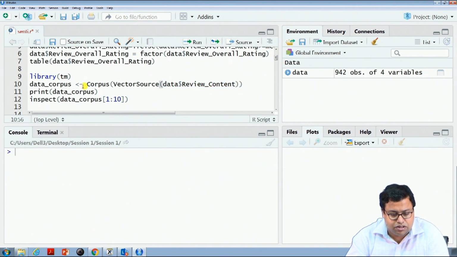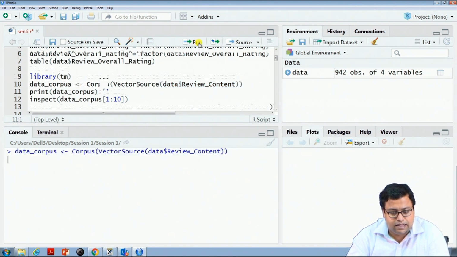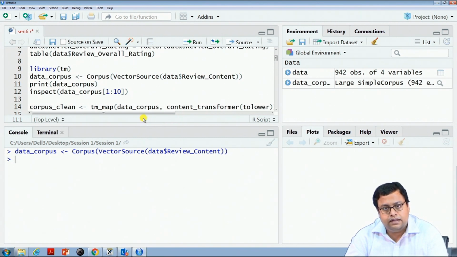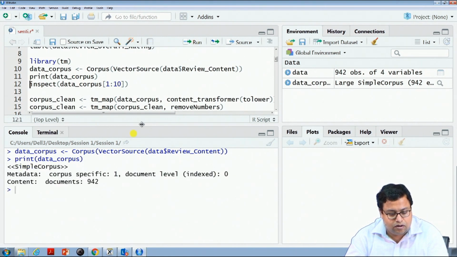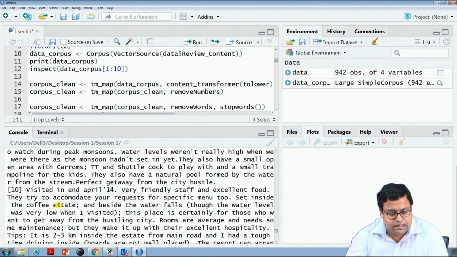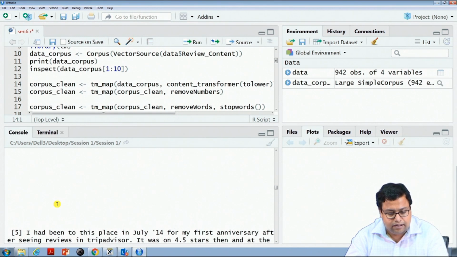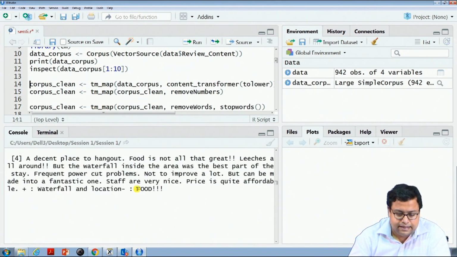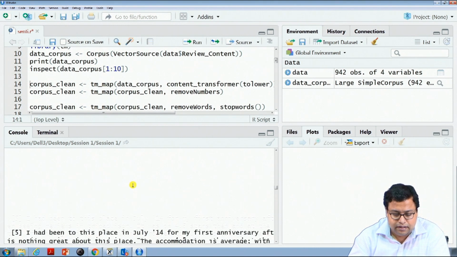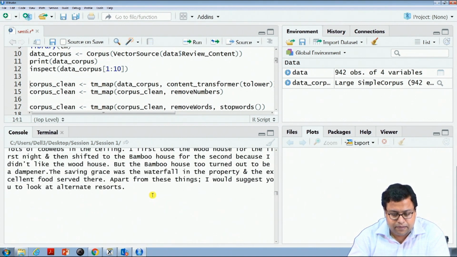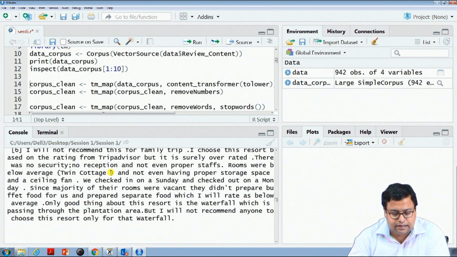So, this content we change it to corpus form as we did in the last video. Once we have changed it to corpus form, we print the corpus, and the corpus has basically a metadata which has 942 documents, and if I want to inspect the first 10 documents, these are the first 10 documents. So, 1, 2, so these are all text that is there. Now, you see in this text there are lots of punctuation marks, lots of numbers, lots of various other things. So, these things may not have any meaning.